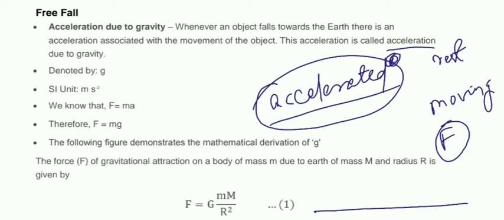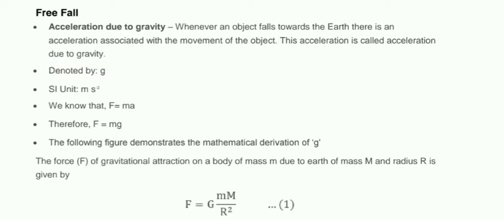So whenever an object is in free fall, it falls towards the earth, and at that time the object experiences some acceleration associated with the movement of the object, and this acceleration is known as acceleration due to gravity. Clear everyone? Now acceleration due to gravity is denoted by small g.